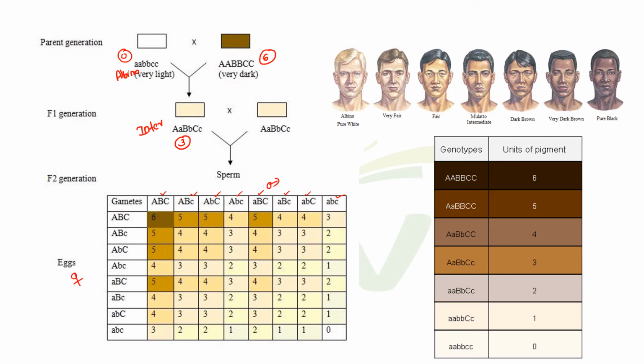Okay, so let's see how many dominant alleles are here. Out of 6, all the 6 are dominant alleles. So here the skin color is very dark or pure black.